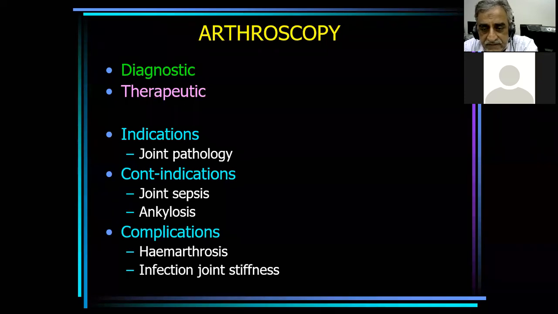Then specific investigations such as calcium, alkaline phosphatase, phosphate, and investigations related to certain disorders such as rheumatoid factor, and HLA-B27 in case of ankylosing spondylitis. All these are related investigations.